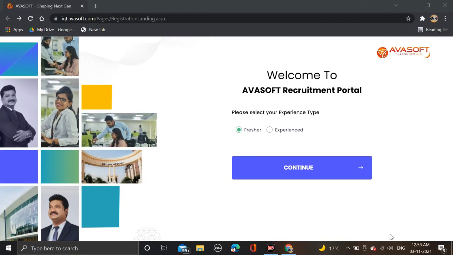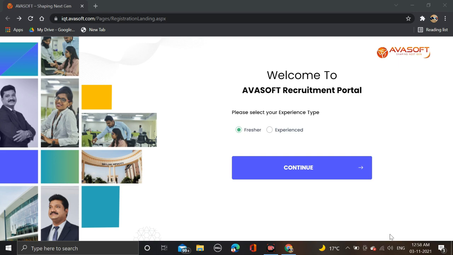Okay guys, as you can see right now on the screen, Avasoft is hiring for software engineer. The required qualification is a bachelor's or master's degree. They were hiring for the 2020, 2021 and 2022 batches, with a salary of 3 to 4 LPA. If you are a 2019 batch, you can also apply for it.